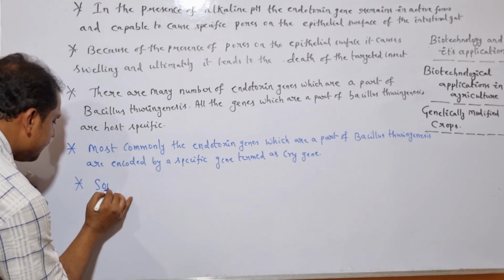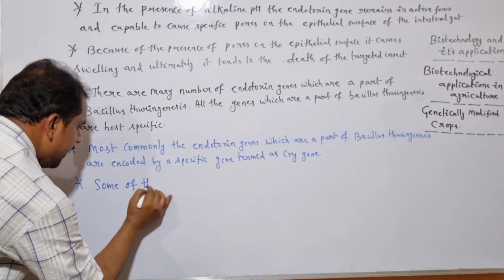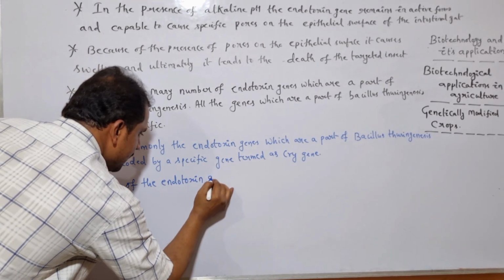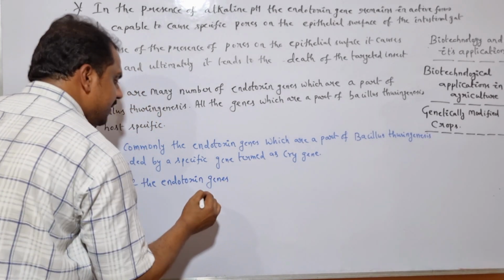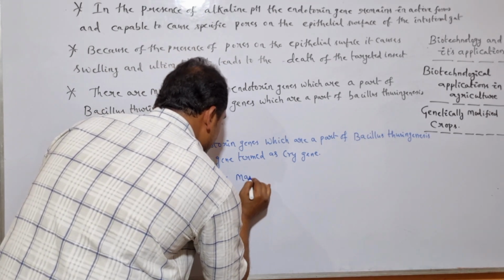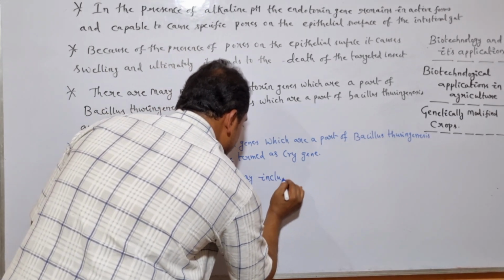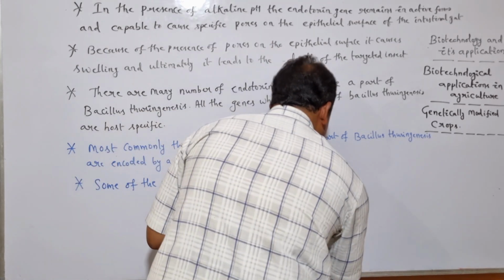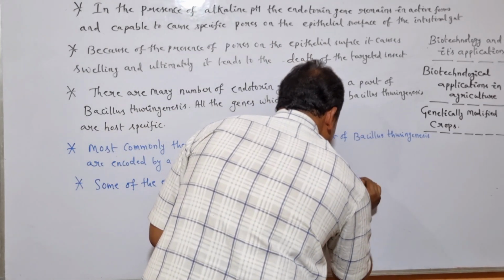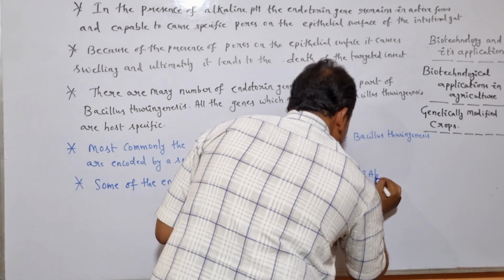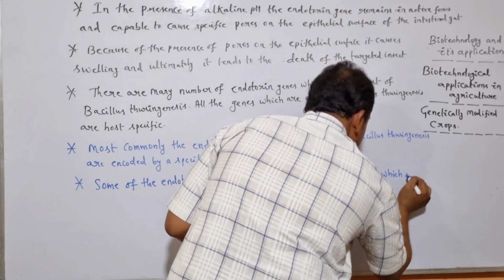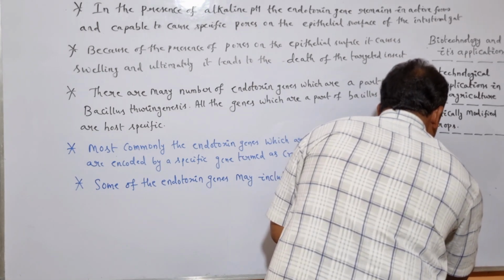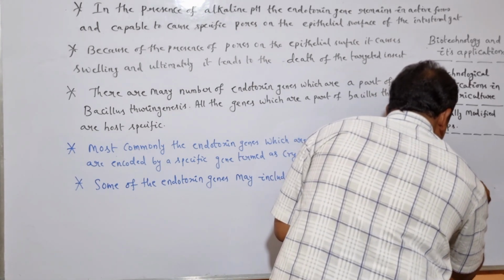Some of the endotoxin genes may include cry1AC and cry2AB, which are very specific to cotton bollworm.